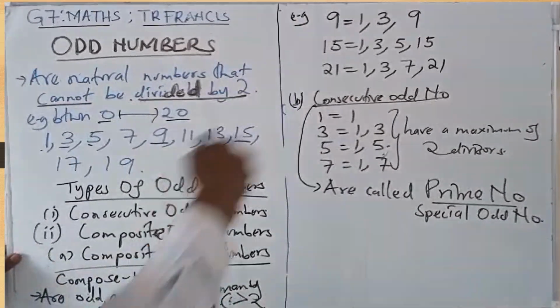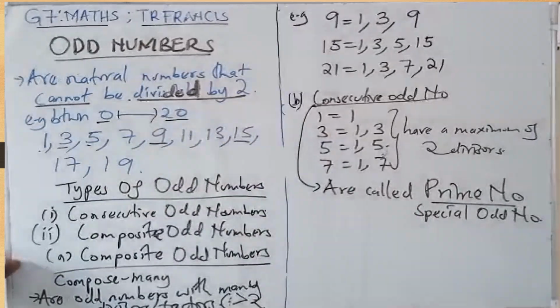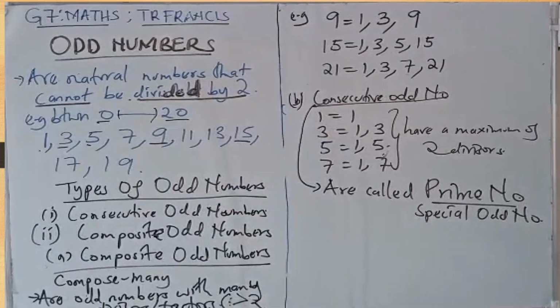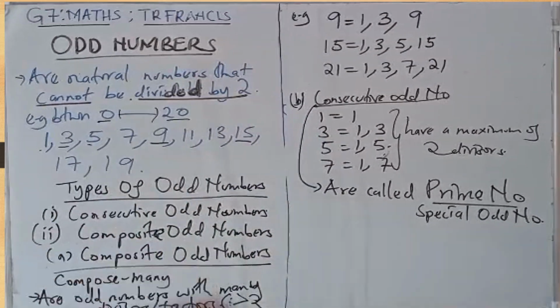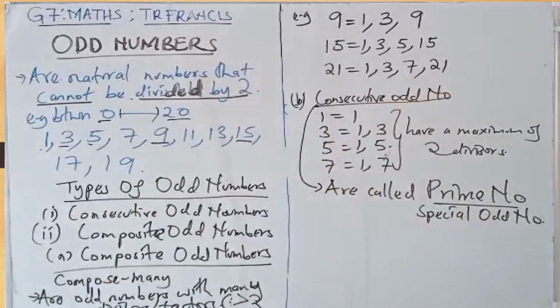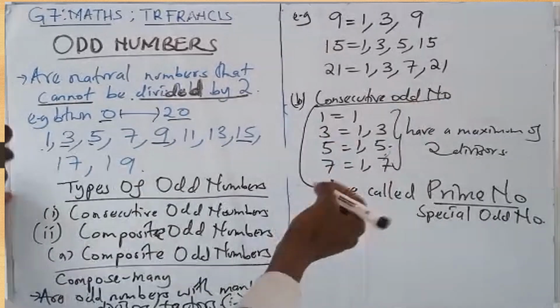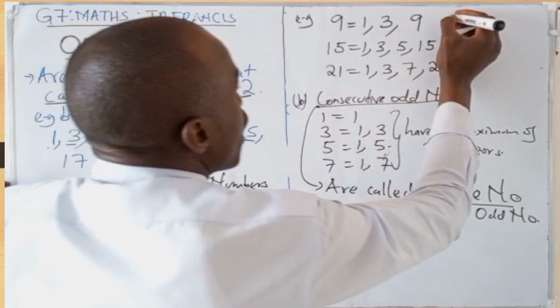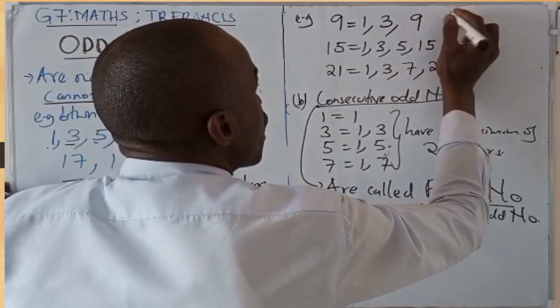We can proceed and list more examples of odd numbers. You can pause and list the odd numbers from 0 to 100. Identify which ones are composite odd numbers and which ones are consecutive odd numbers. If I may add before I stop, we can even have 25.